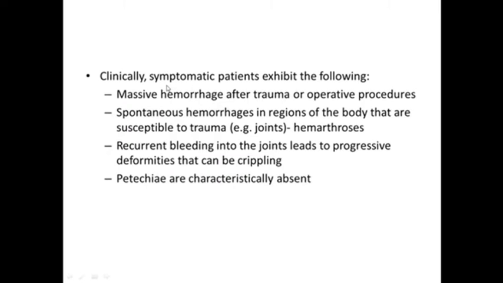Clinically, what I have told you is similar for hemophilia. The patient can have massive hemorrhage or continuous bleeding after trauma or operative procedures. There can be spontaneous hemorrhages in regions of the body that are susceptible to trauma, like joints. Minor injury to the joints can lead to excessive bleeding and hemarthrosis, and there will be recurrent bleeding. Recurrent bleeding within the joints will lead to progressive deformities and can be crippling. Petechiae are usually absent because petechiae are characteristically present in platelet disorders.